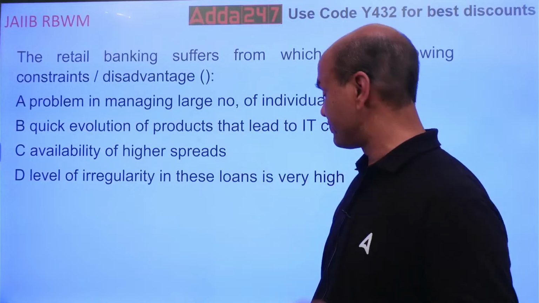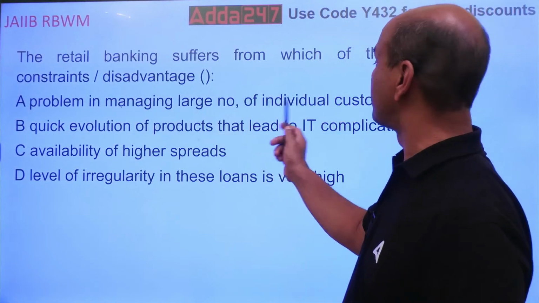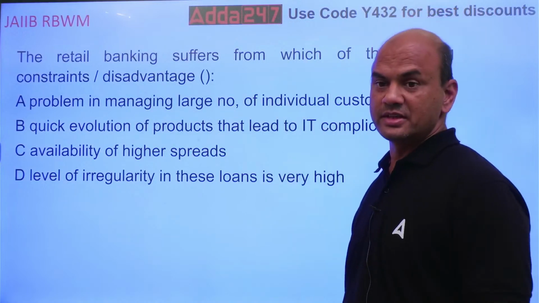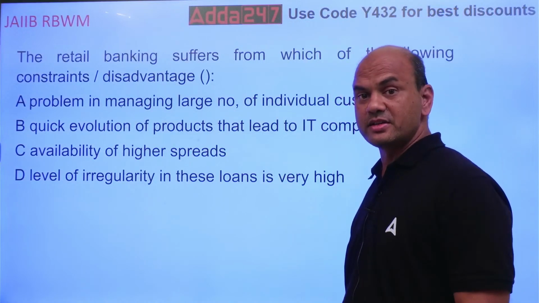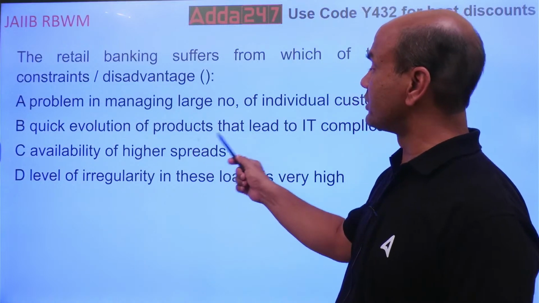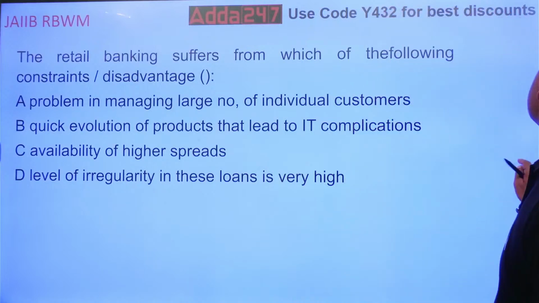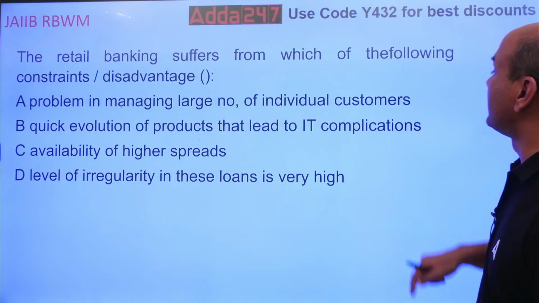Number 1, the problem in managing a large number of individual customers. Is this a disadvantage in retail banking? Think over it. Number 2, the quick evolution of products that lead to IT complications. Now this also you have to think, whether it will lead to IT complications.